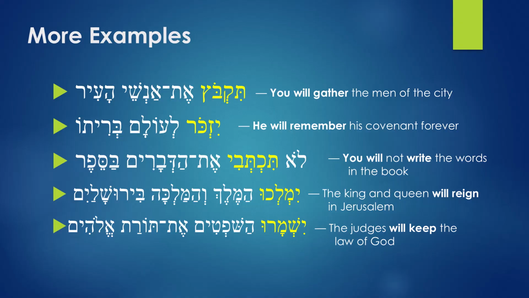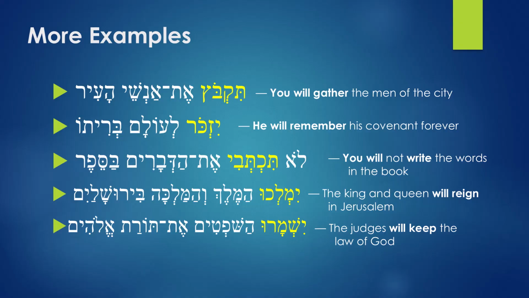Let's move on. Next we have Lo tiktevi et hadivarim basefer. Our focus is on tiktevi. This is a verb. Because of the T and the suffix I, this is coming from katav, and now it means you will write. Lo means not. So it becomes you will not write. What are you going to not write?